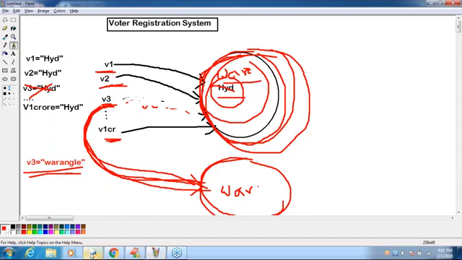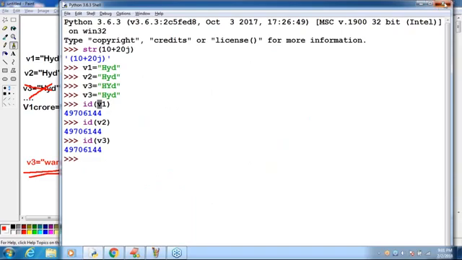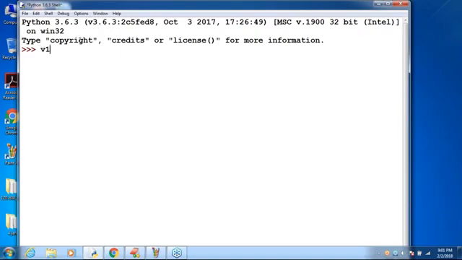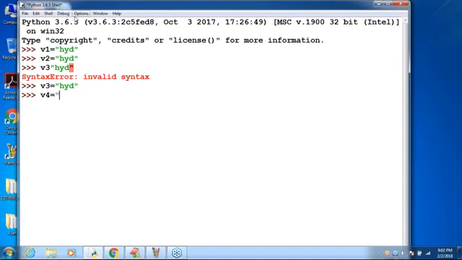Just to take a bit of special care. Okay, here, observe. Let me remove this and start freshly, sir. Observe very carefully, sir. v1 is equal to HYD. Let me take all lowercase letters, it is easy for typing. Next, v2 is equal to HYD, like this I'm taking. v3 is equal to HYD, like this I'm taking. Next, v4 is equal to HYD. Don't think I'm going to create 1 crore variables.